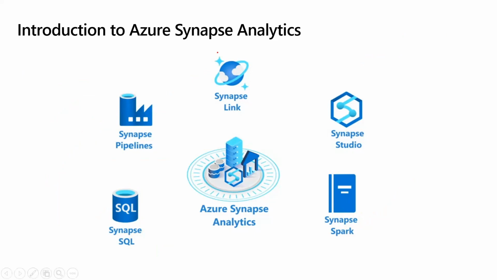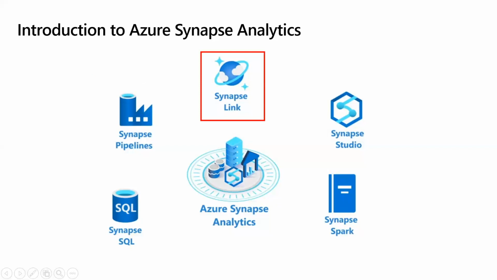And another major component of Synapse is Synapse Link. Cosmos DB is a very powerful service. It has many cloud capabilities, and Cosmos DB is nowadays a part of every Azure solution architecture, right? Because of its characteristics. So those who are already using Azure Cosmos DB, they want to do some big data analytics or processing on top of that, then no need to go for any complex manual ETL processes.